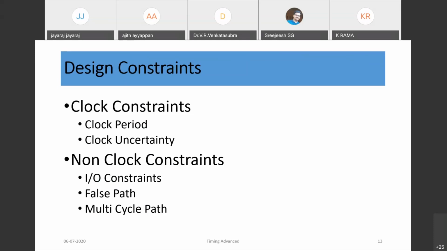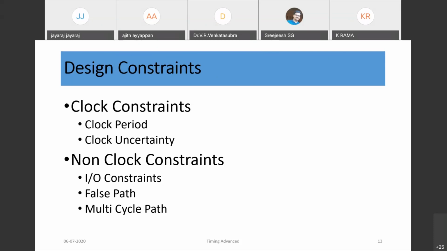So the clock is the most important. Then, other than the clock, we have other constraints like IO constraints, false path and multi-cycle path, which are available based on our designs. Input-output constraints are important when we finally put our circuit or IC into a system, because from the external world, data would come to our pin, and from our chip or logic, data would go out to another external world.